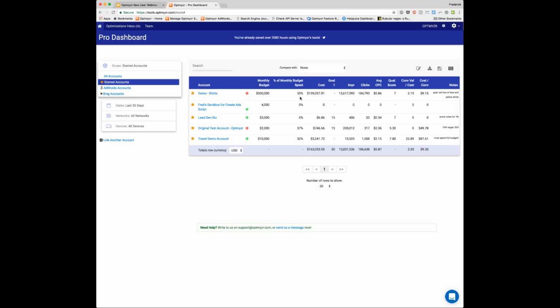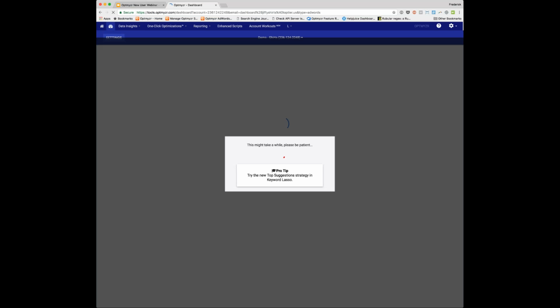You can also leave some notes. So these notes are helpful if you have multiple team members. So maybe you just had a conversation with a client or a manager. And if they just told you that the CPA goal had shifted, this would be a great place to put that so that everybody on the team is on the same page. So this is your starting point. From here, let's jump into one specific account and show you what we can do with that.